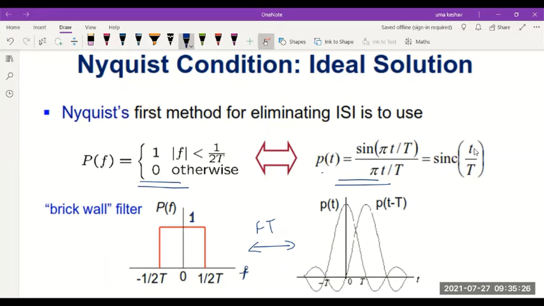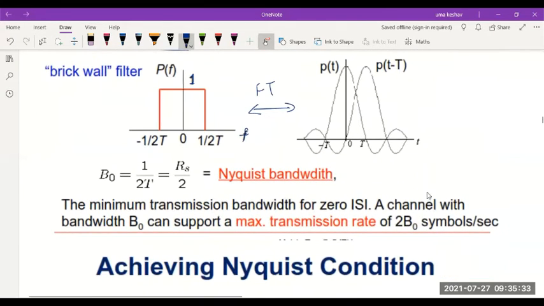So sinc(t/T) is defined as sin(πt/T) divided by πt/T. Now, what is the bandwidth of this? This is also known as a brick wall filter. The bandwidth B0 is 1/2T, which means it is at half rate.